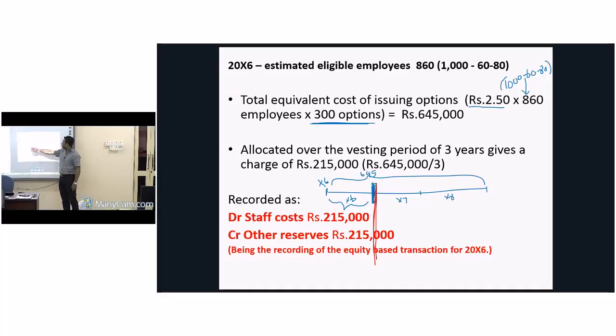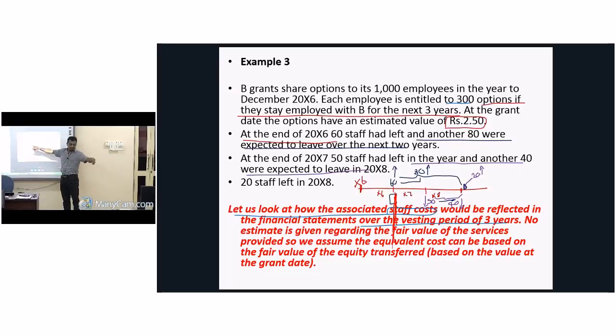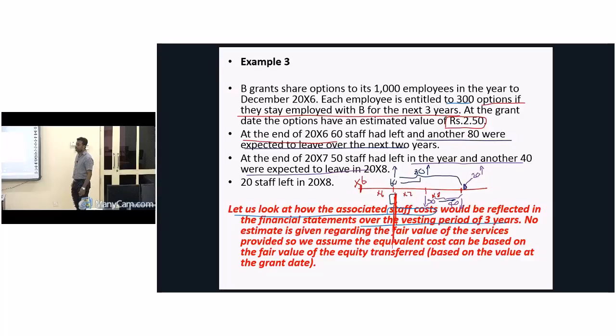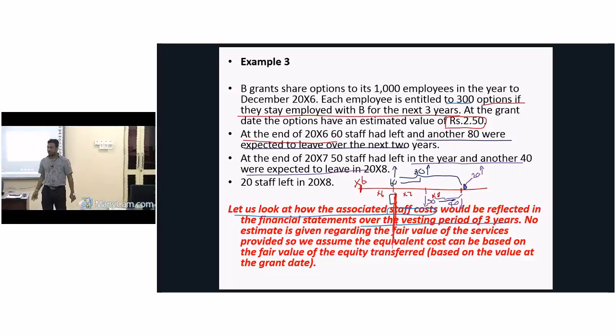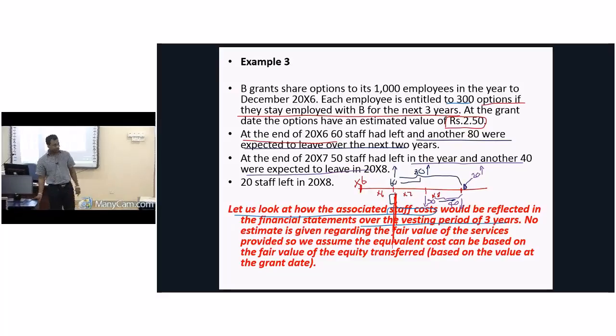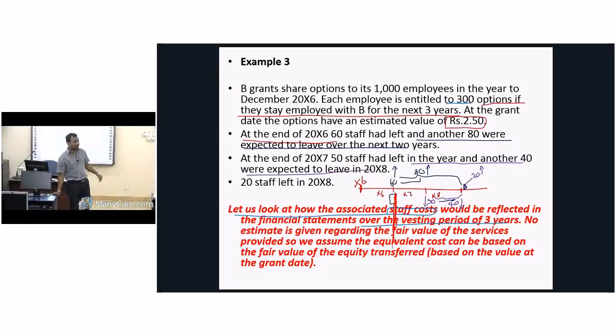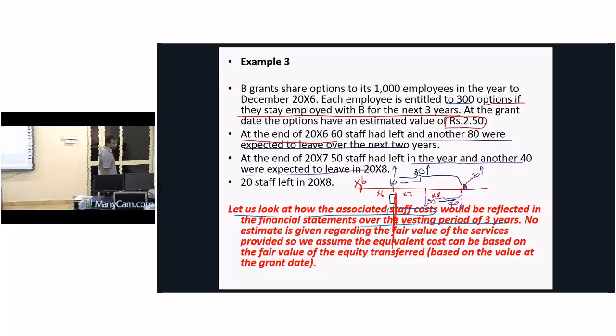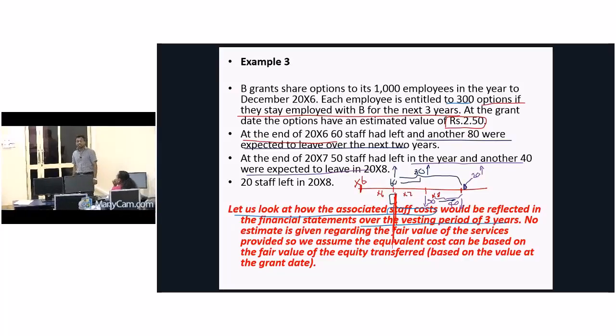What does it say? Look, at the end of 20x6, meaning year 1, 60 staff left. Now look, how many employees do we have? 1,000 employees. 60 people resign from the organization. Then do you pay them? No, you don't want to pay anything to them because they left the company. Right? So 60 people left, and they have estimated that another 80 people will leave over the next 2 years. What is the total time period? It is 3 years.